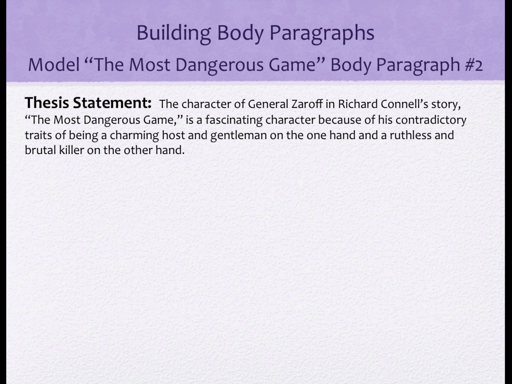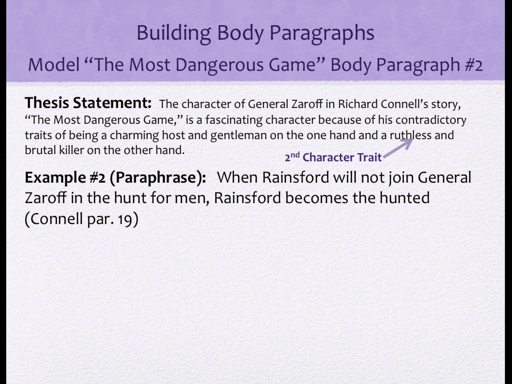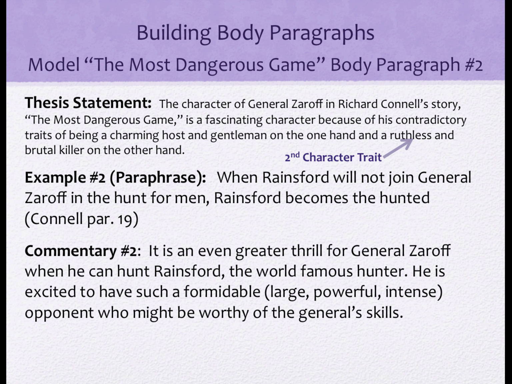On to example number 2, that he's a ruthless and brutal killer. Example number 2. When Rainsford will not join General Zaroff in the hunt for men, Rainsford becomes the hunted. This is a paraphrase. The commentary for this paraphrase: it is an even greater thrill for General Zaroff when he can hunt Rainsford, the world-famous hunter. He is excited to have such a formidable opponent who might be worthy of the general's skills.